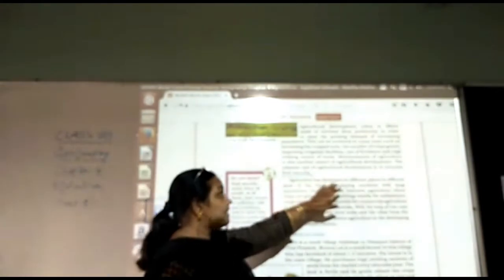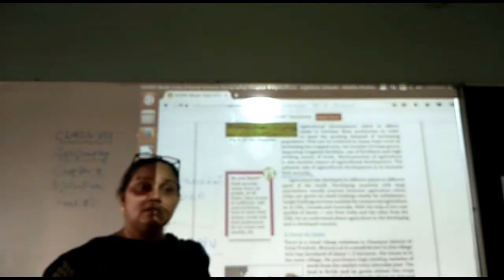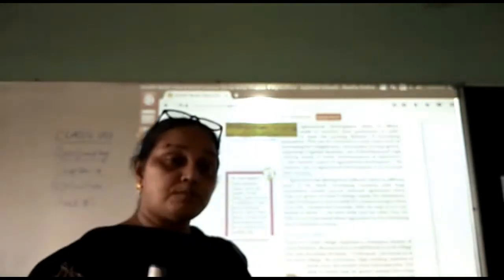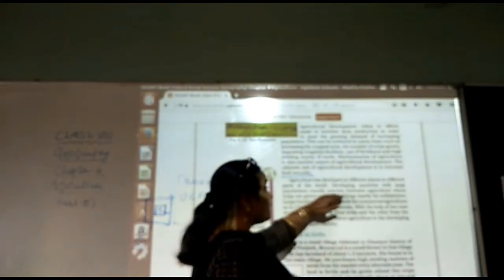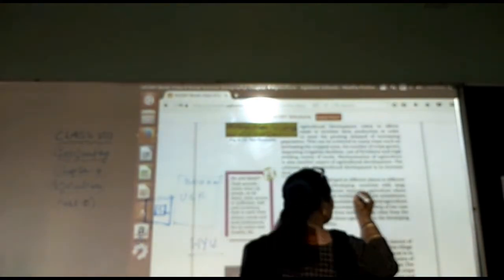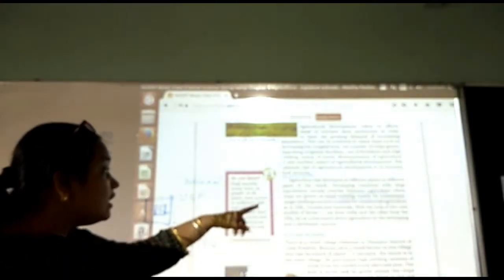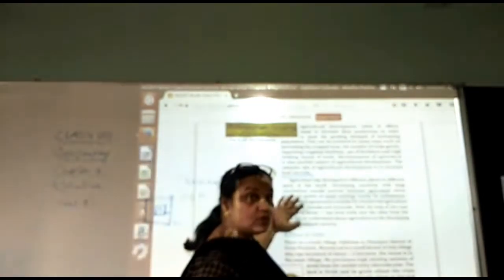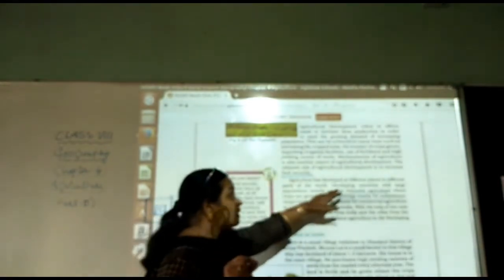Now agriculture has developed at different places in different parts of the world. Everywhere the production or the crops are not the same, right? As we have seen in the previous lectures also. Now, developing countries with a large population usually practice intensive farming, where crops are grown on small holdings, mostly for subsistence. We have seen intensive farming in the beginning, right? So mostly the developing countries practice this. I'm not talking about the developed countries. Children, make it very clear, it is developing countries.